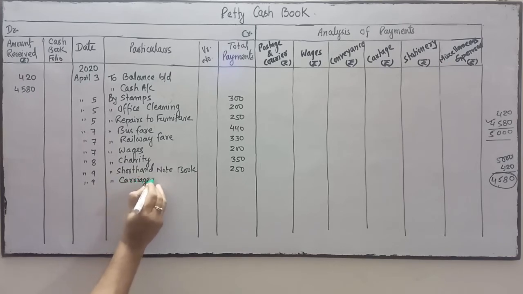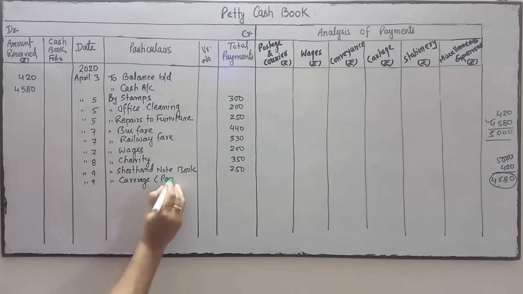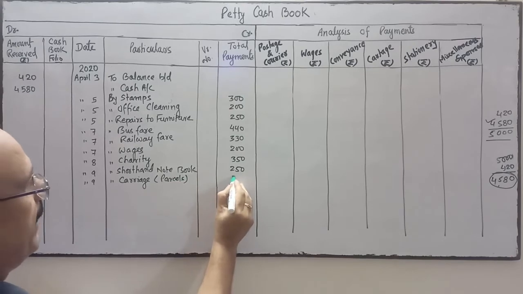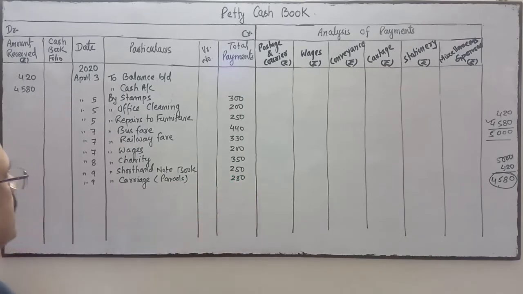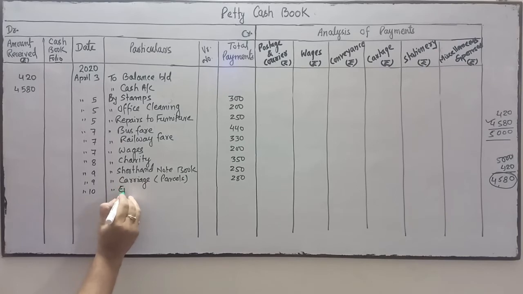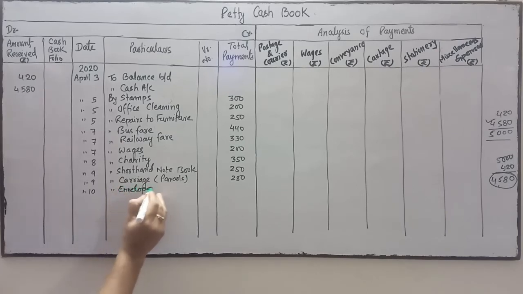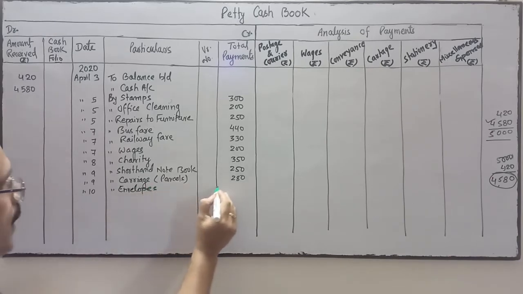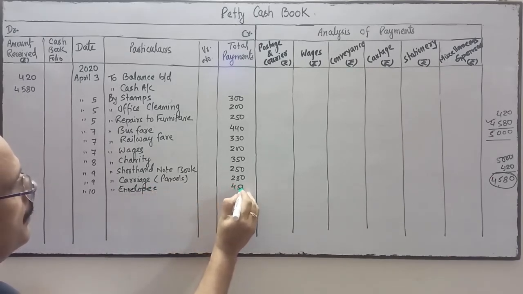After shorthand, next on the same day, April 9, carriage on parcels, that is 280. Next is envelope on date 10. Envelope is 450.